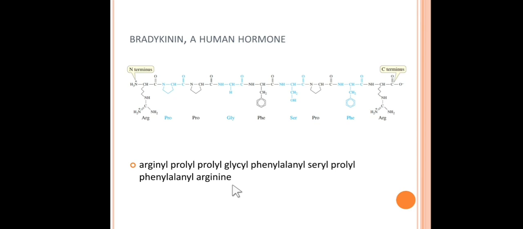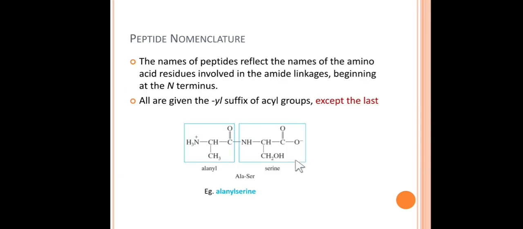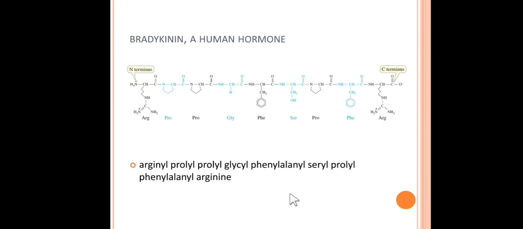This is how we are going to name the peptide, or simply there is a method to write Ala-Ser. This is the short form of this peptide in the three-letter code. Ala-Ser means alanine is at the N terminus and serine is at the C terminus. So you can write it like this also. This is how we are going to name the peptides.